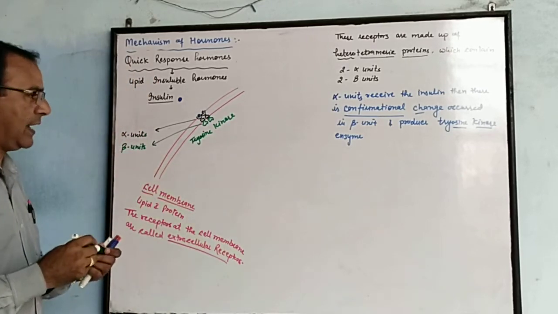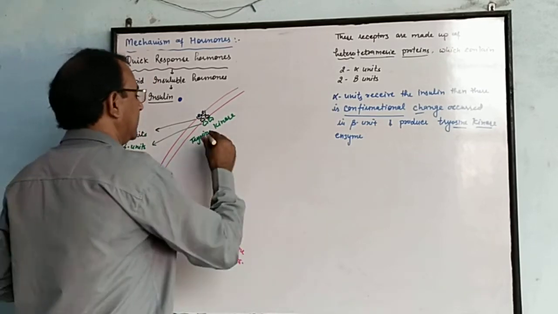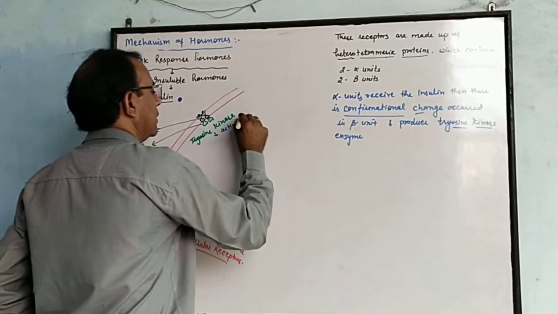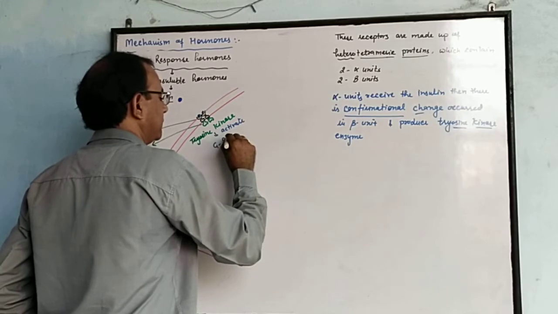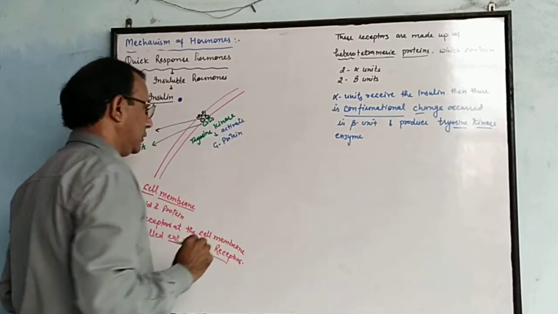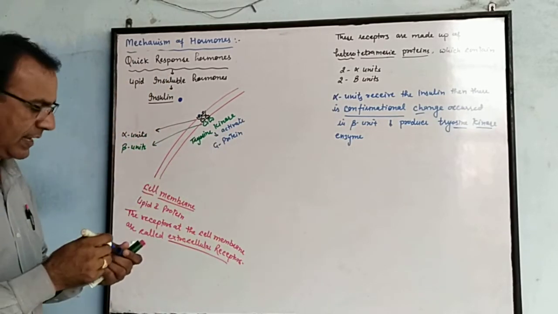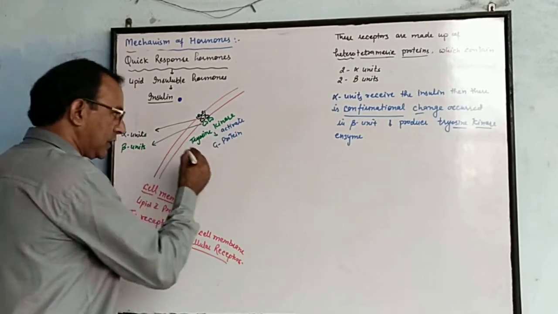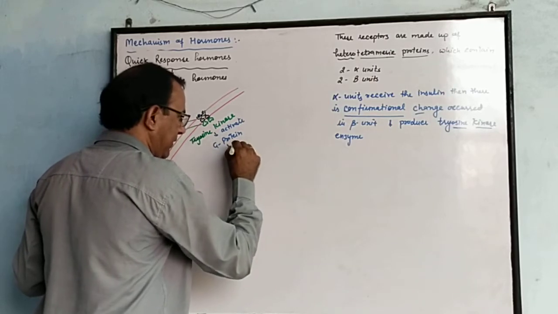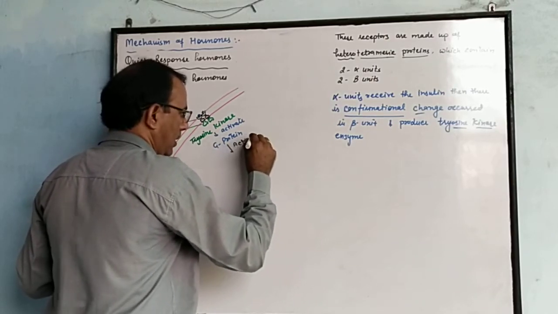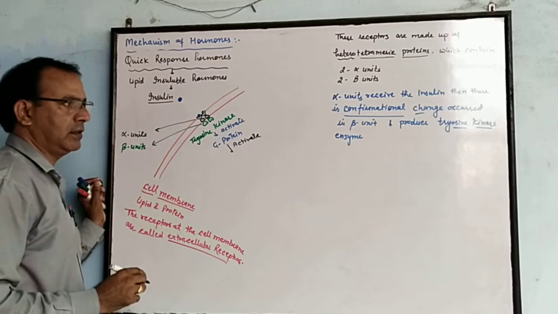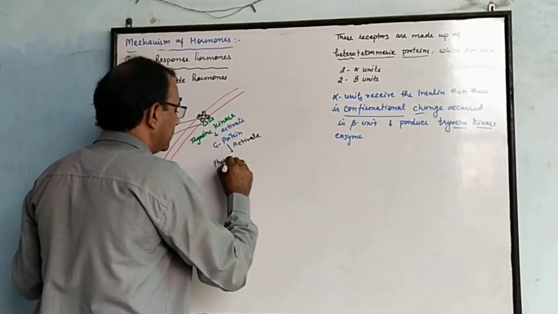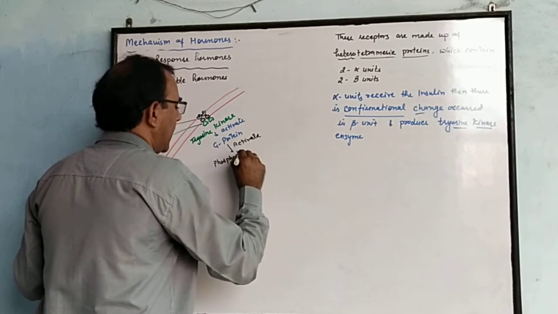This tyrosine kinase enzyme activates the G protein. This G protein then activates another inactive enzyme that is called phosphodiesterase enzyme.